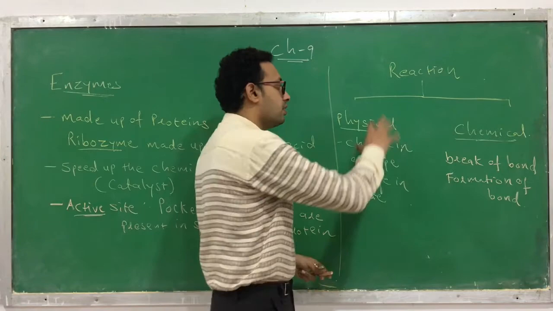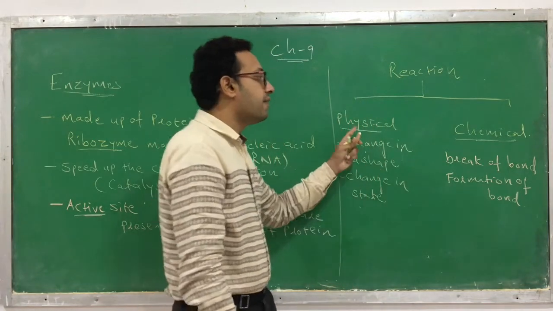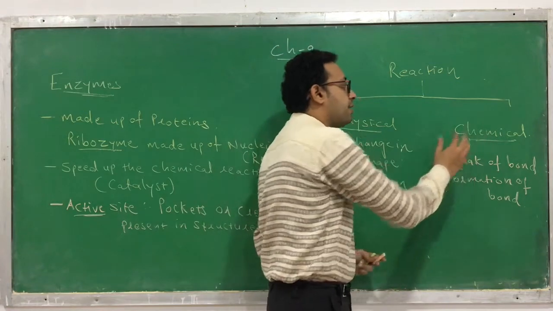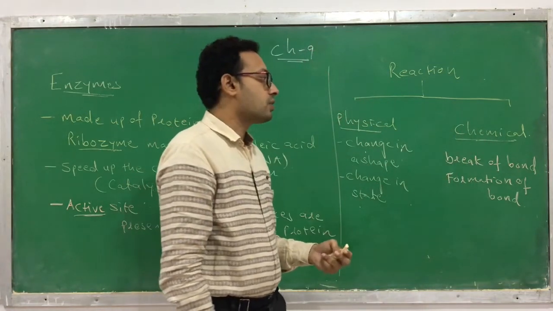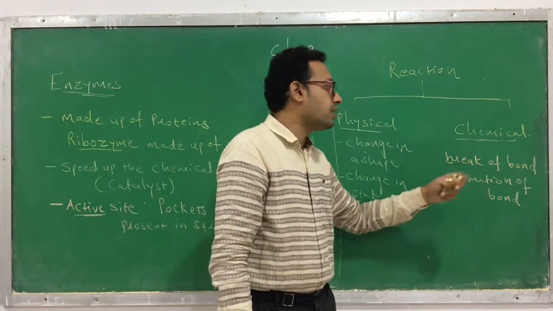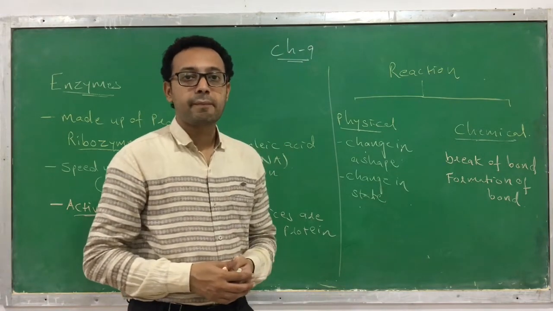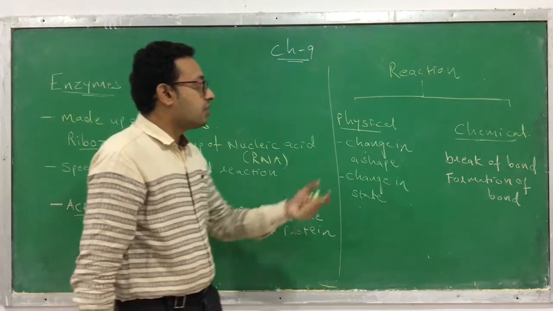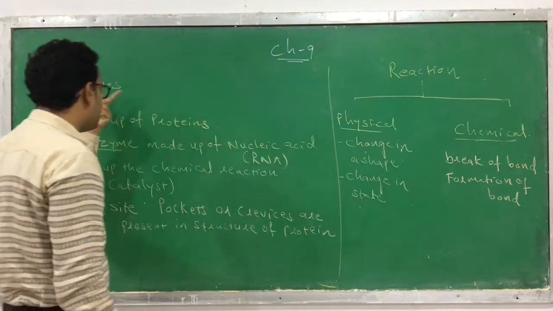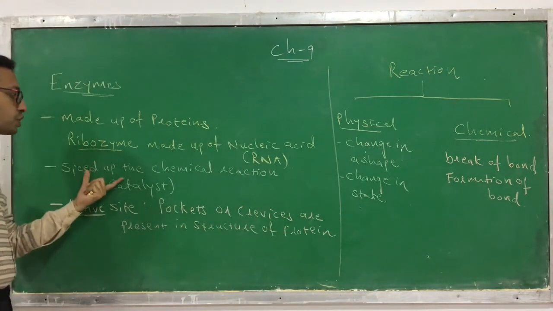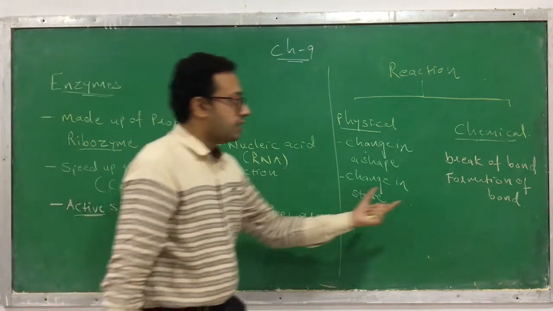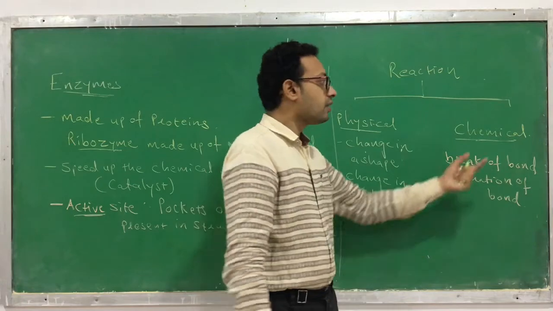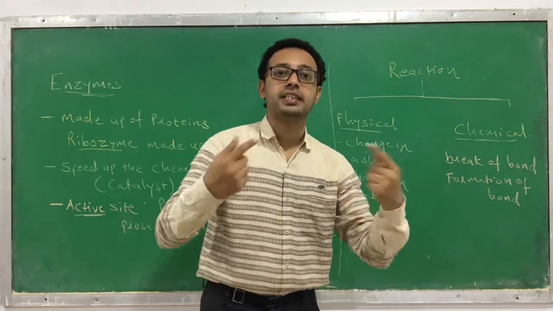In a reaction, two kinds of changes take place, physical and chemical. We mostly focus on the chemical changes, where the breakage of bond and the formation of bond take place. Now you know that the function of an enzyme is to increase or speed up the chemical reaction. Enzymes increase this process, so the rate of the chemical reaction gets increased.